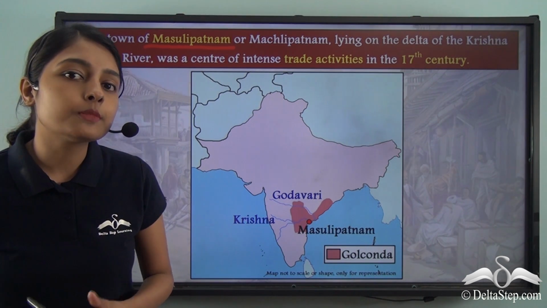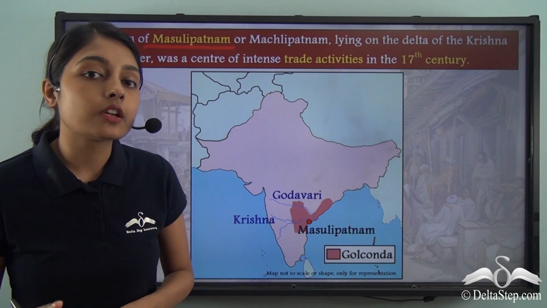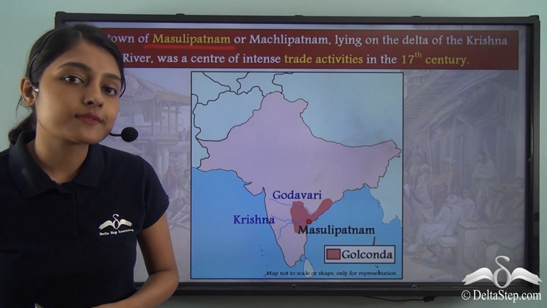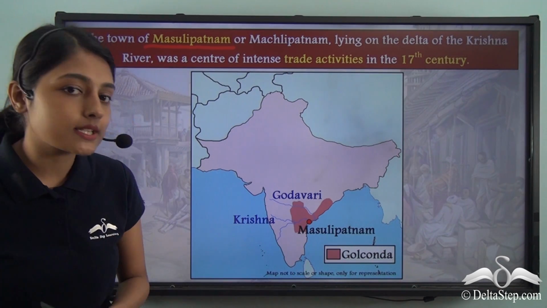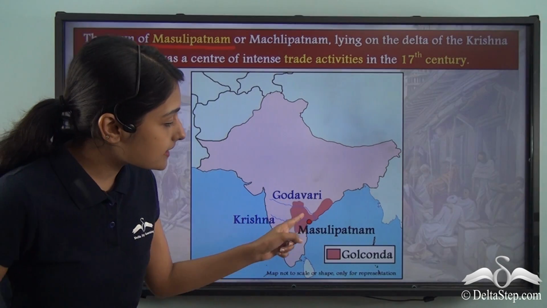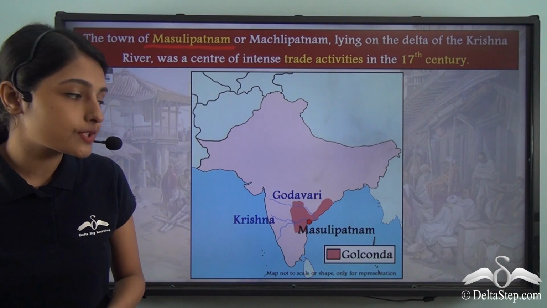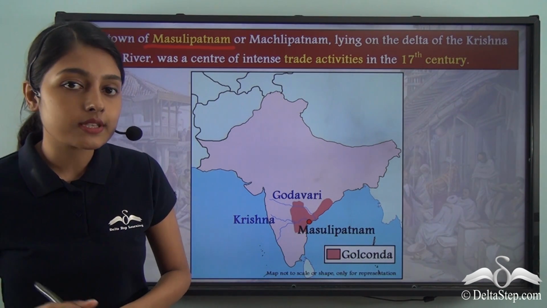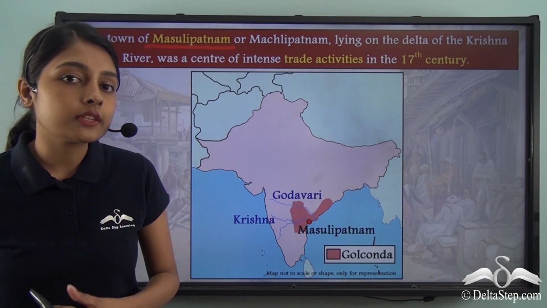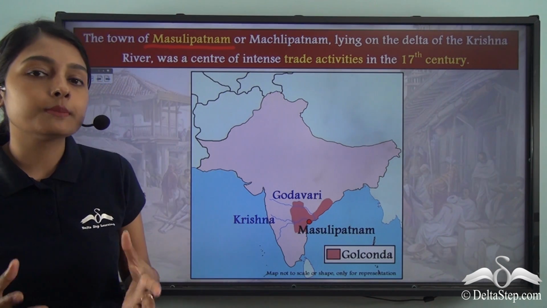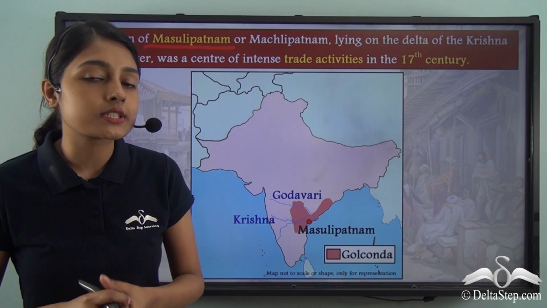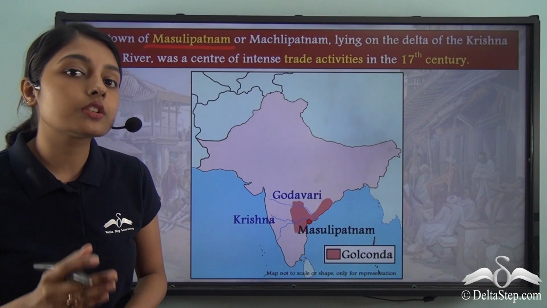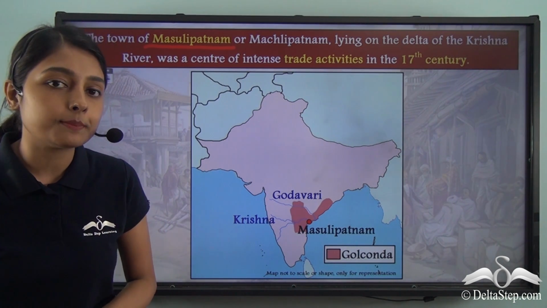Now Masulipatnam rose to prominence under the rule of the Qutub Shahi rulers. The Qutub Shahi rulers were the rulers of the Golconda Sultanate. The area that is marked in pink on this map shows you the Golconda Sultanate, and during their rule Masulipatnam emerged as a major port town in medieval India.